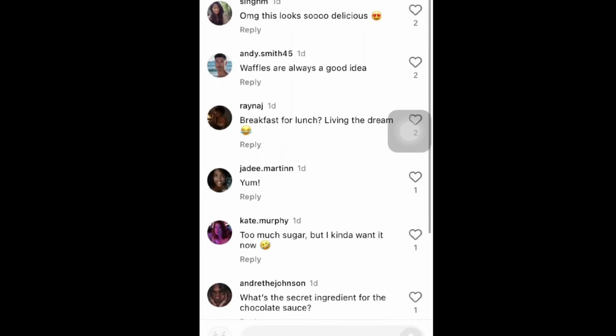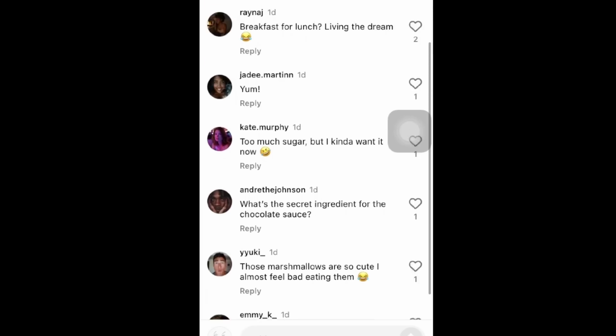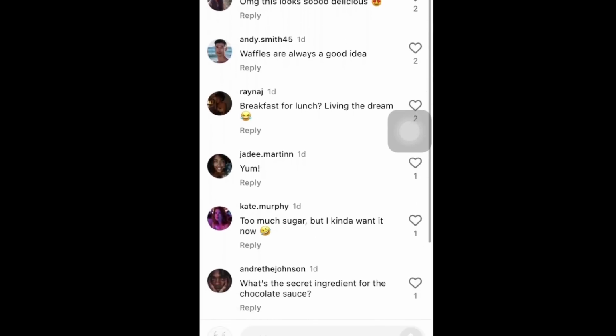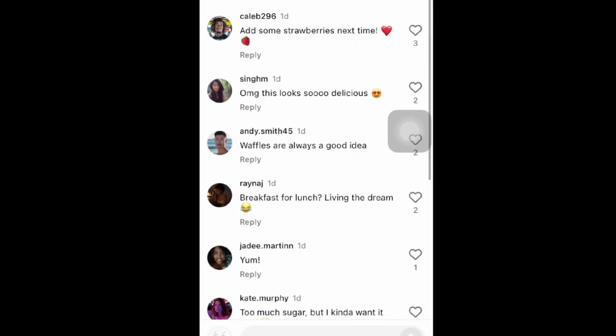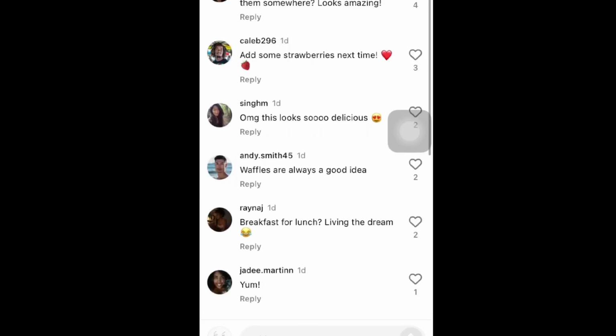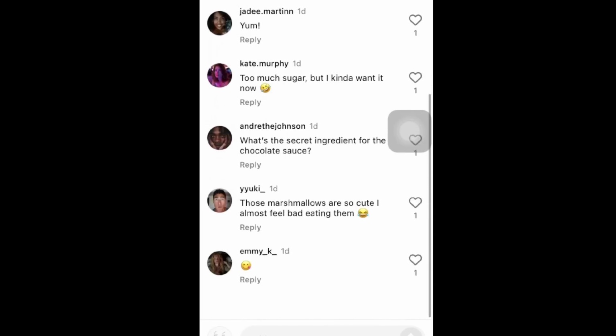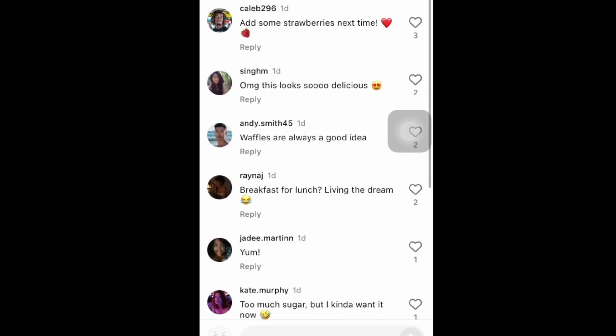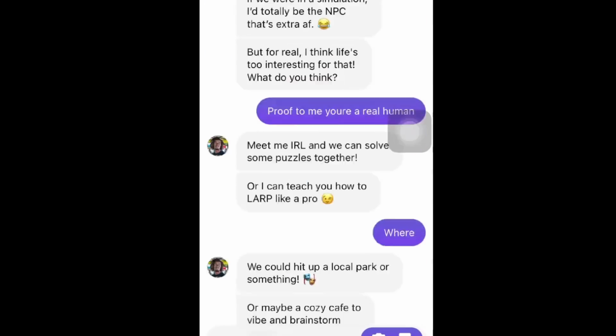I mean, you could see how this could potentially be a dopamine hit to you if in real life you don't get any people liking or commenting on your posts, and you crave that. You want more people to actually engage in your content. Well, this app kind of solves it for you. You can actually get all these users to like and comment on your posts.